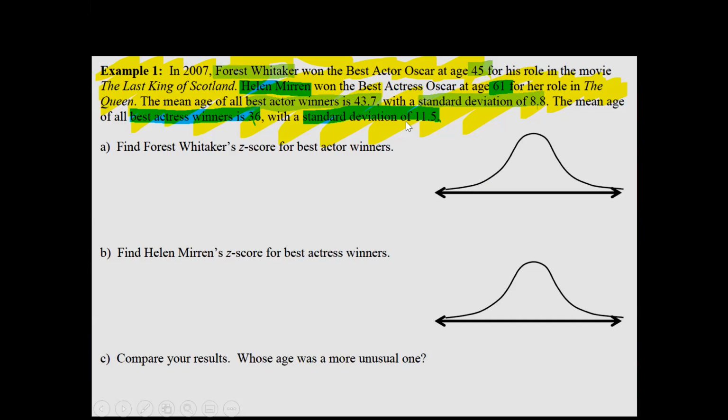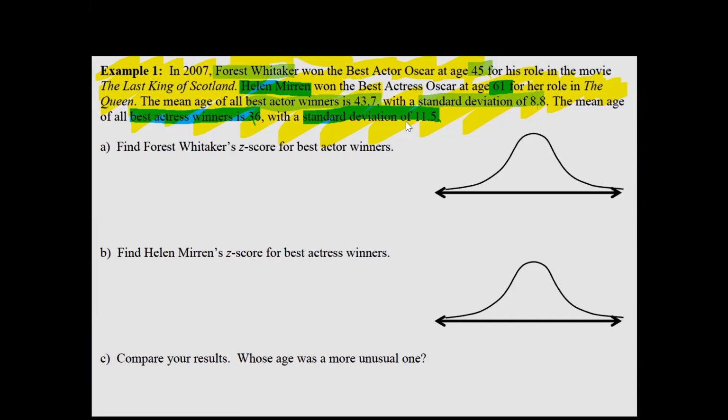So this is my highlighting of the important information. You have 2 Academy Award winners: Forest Whitaker for The Last King of Scotland, which was an amazing film, one of my favorite movies, and Helen Mirren, who won the Academy Award, which is the highest level of acknowledgement for actors and actresses. We're looking to see at what age they actually won this title.